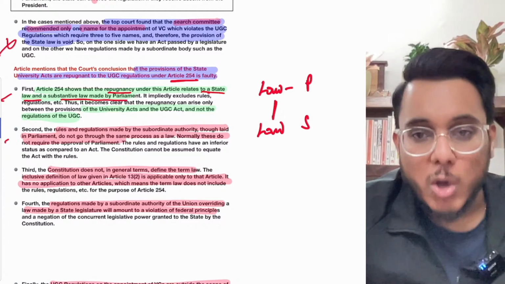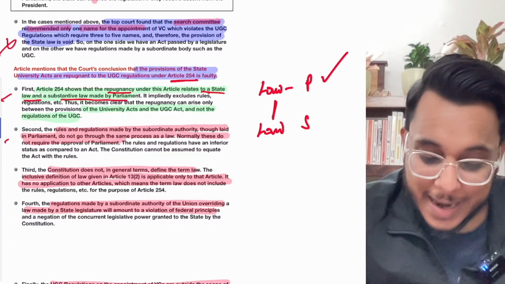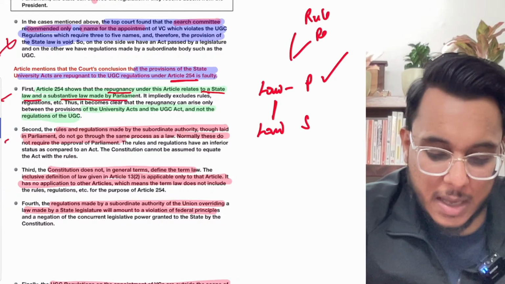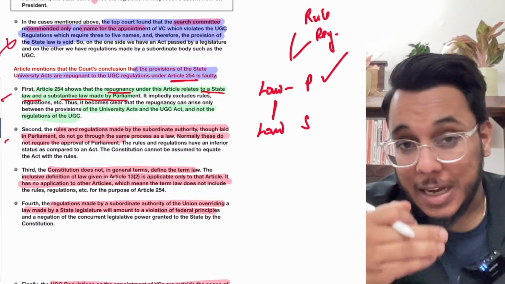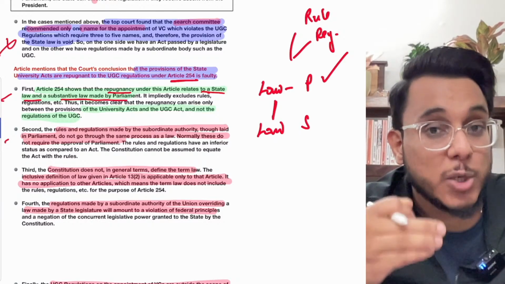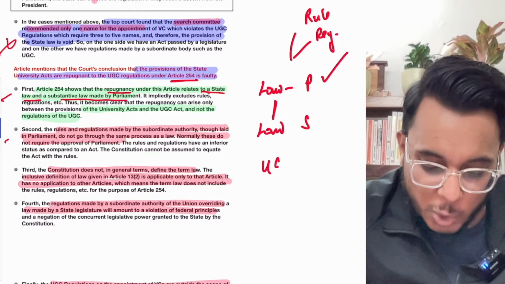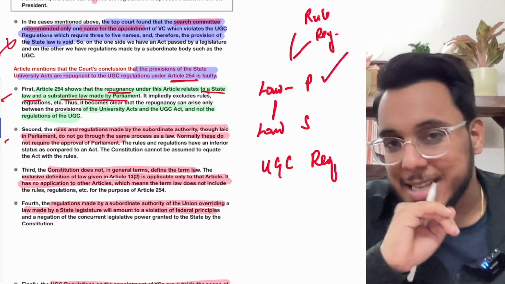If between two laws there is a conflict, then the parliament laws will prevail. Very good. But it doesn't apply to the rules. It doesn't apply to the regulations that are there. And the author is saying that the VC's appointment is not part of the UGC Act. VC's appointment is part of the UGC regulation. UGC regulation. Now, what is actually in conflict?